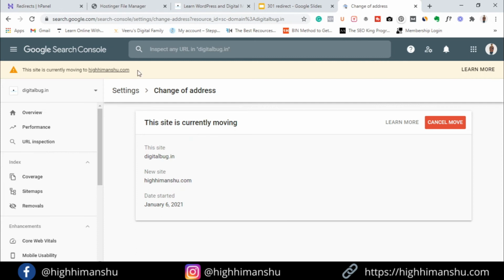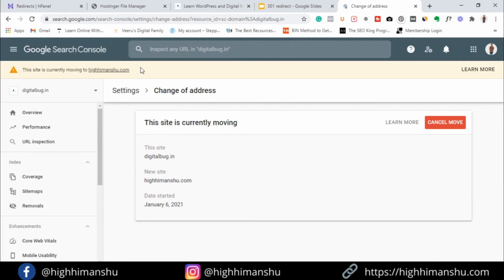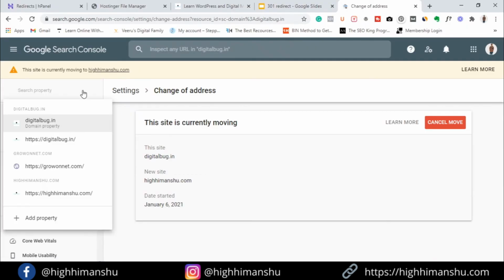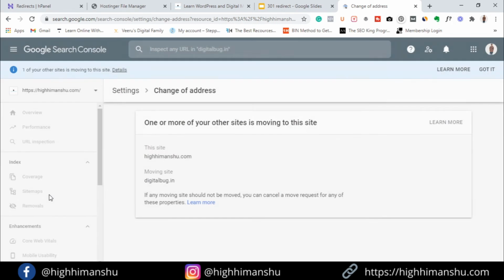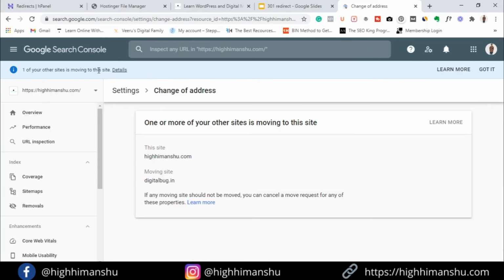Okay, and then you would get a notification something like this. Okay, this site is currently moving to the himanshu.com. And when you go to your new property, which is new domain, here also you would get a notification like one of your other site is moving to this site. This means that the crawler has started crawling your new website and also the old website, so that they can track each and every URL. Okay, also guys, this transfer might take some time, like 1 week or so, you need to have patience. So this is it, your third step is completed.